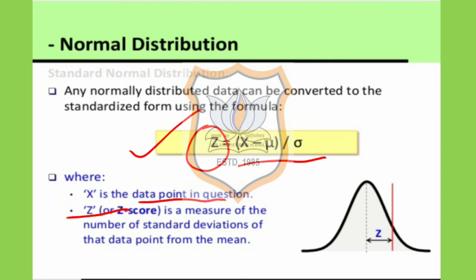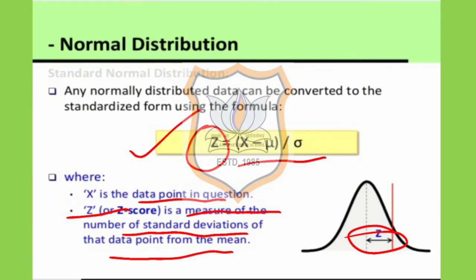Z is called the score, or it is also called the measure of the number of standard deviations of that point from the mean, and this is represented by z. Z is also called the normal standard variate.